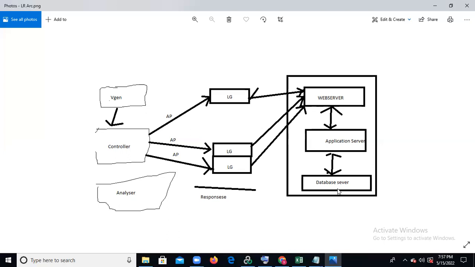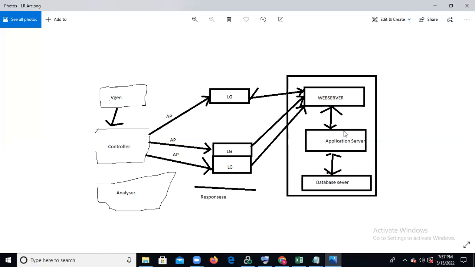If it is there, the response will come back and it will go to the next page successfully. Once the request is processed, the response is sent to the application server, then the application server to the web server, the web server to LG, and LG to the Controller. So we are sending the request and getting the response.